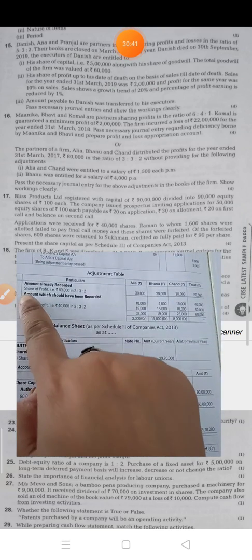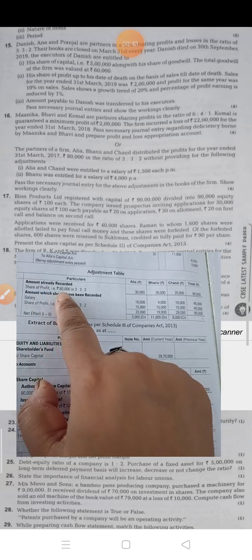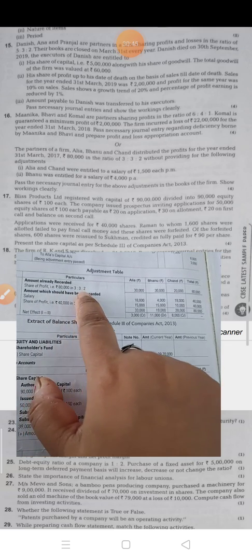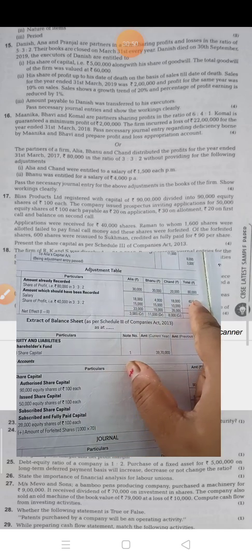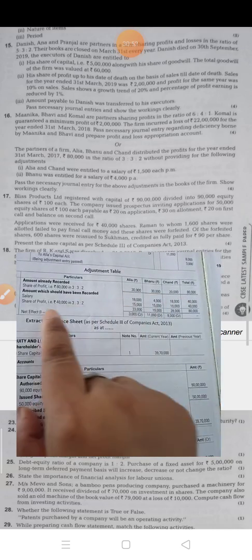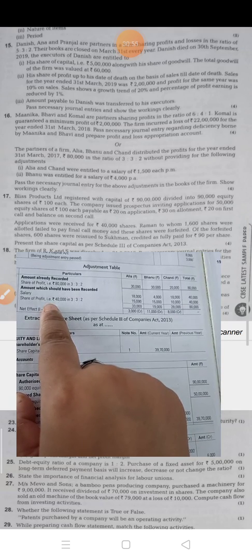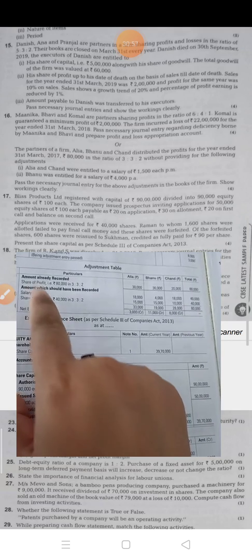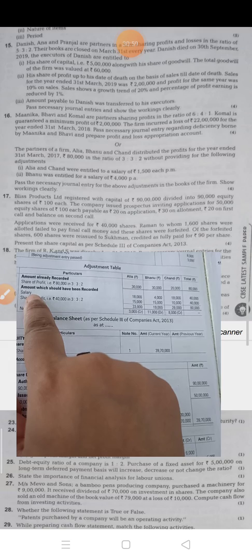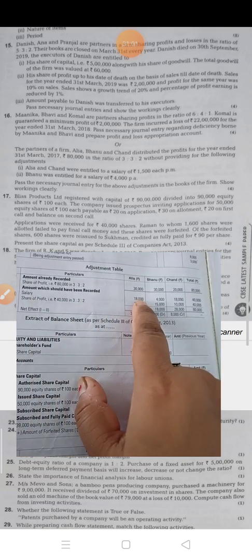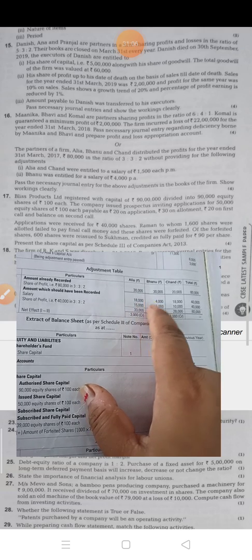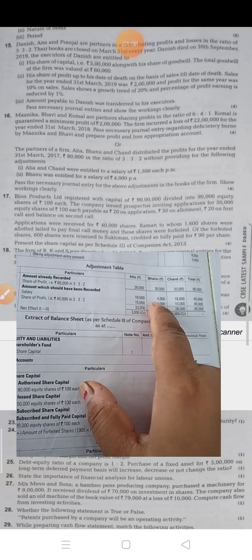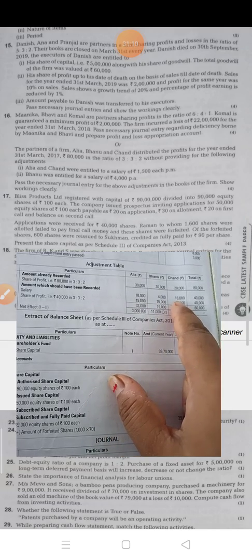See children, here first of all you have to distribute the share of profit in the ratio 3:3:2, that is 30,000, 30,000 and 20,000, total is 80,000. Now you have to record the salary because you have not recorded the salary previously, so you have to record the salary of all three partners. Alia's salary is given 1500 per month, so 1500 into 12. Bhanu's salary is given 4000 per annum and Chand's salary is given 1500 per month.